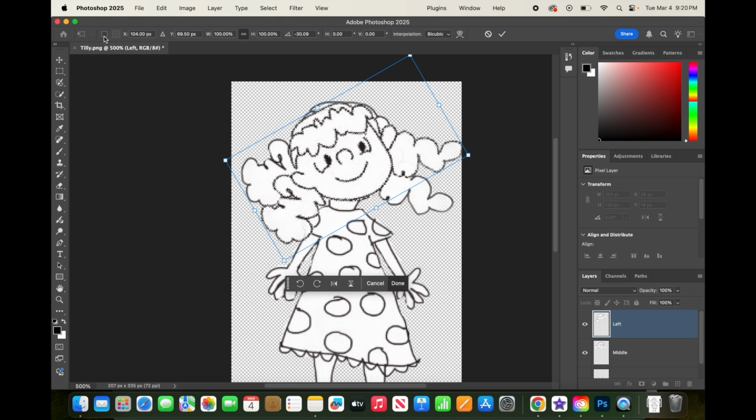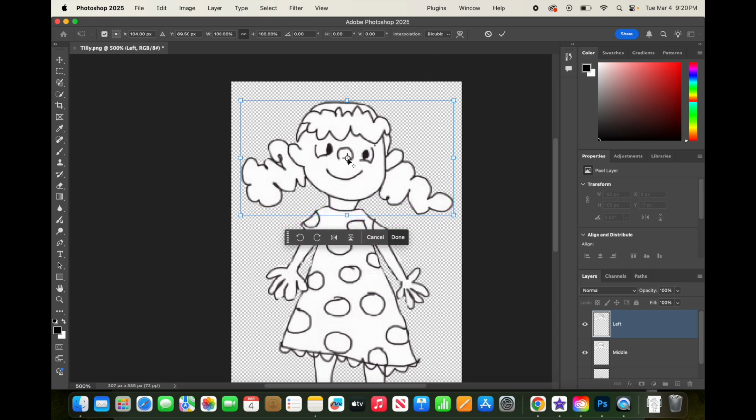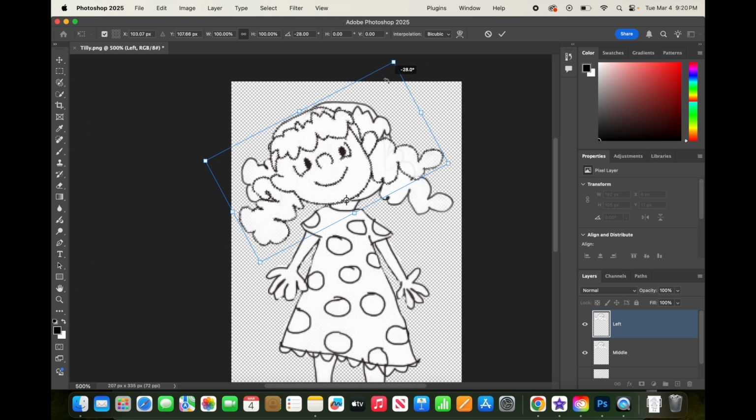So to turn it on, I'm going to click this area right here, and you can see that when I rotated the head, the pivot point is in the middle. So it doesn't quite rotate the way that I want it. I'm going to Command Z that. And this time I'm going to click on that rotate pivot, and I'm going to put that down by her chin. And now when I rotate the head, you'll see that it rotates where that pivot point is.